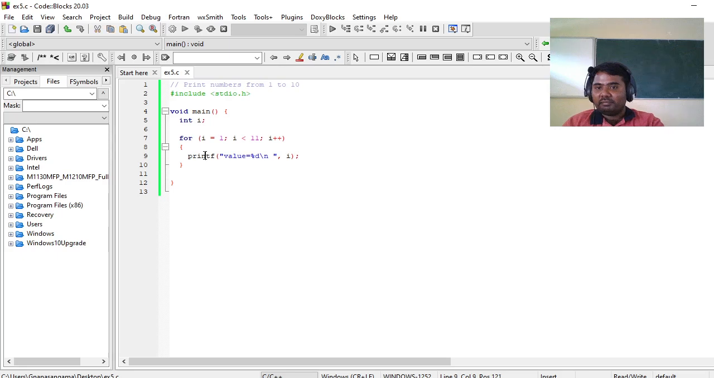So increment, condition, statement, again increment, condition, statement. It will keep on looping. I mean, it will keep on executing the same statement again and again. That is the for loop. In the next class, we will discuss the while loop and do while loop.